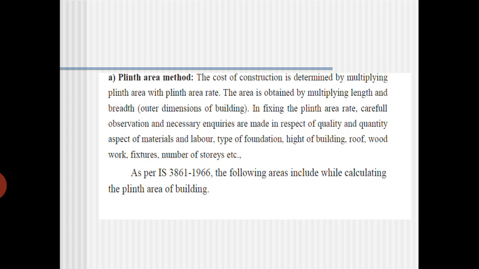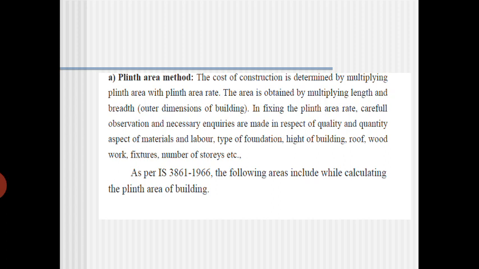So careful observations and necessary inquiries are made in respect of the quality and quantity aspects of the materials. Suppose you want to fix the rate of the material, for example, for a 30 by 40 site.